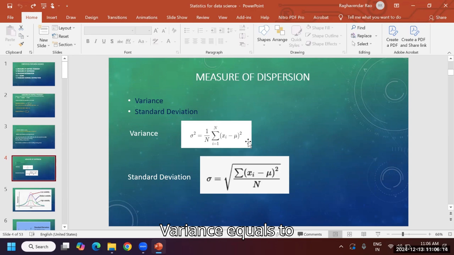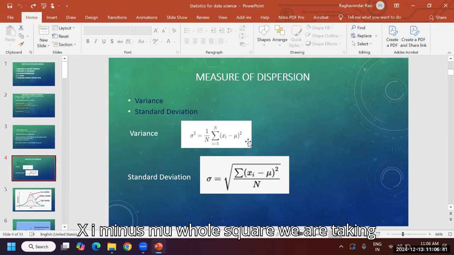Variance equals 1 by capital N, summation of i equal to 1 to n, xi minus mu whole square. Why whole square?